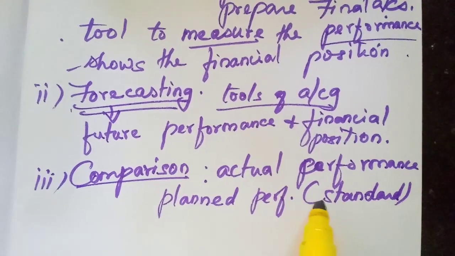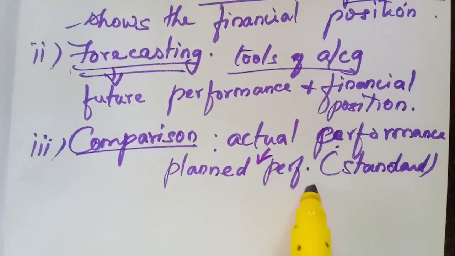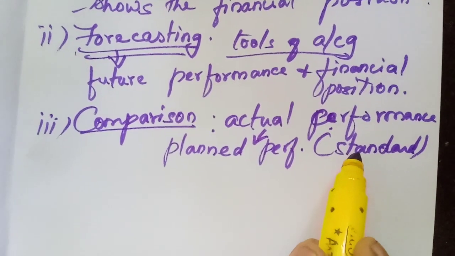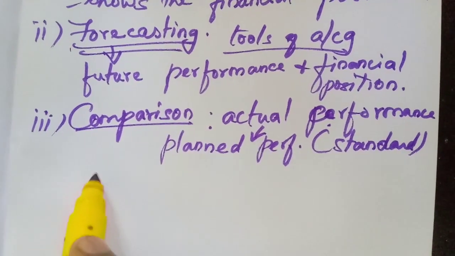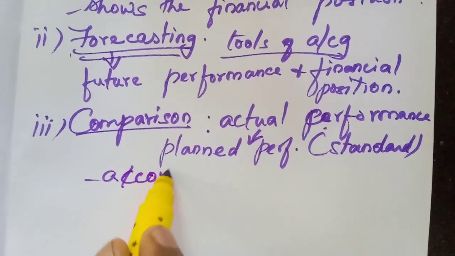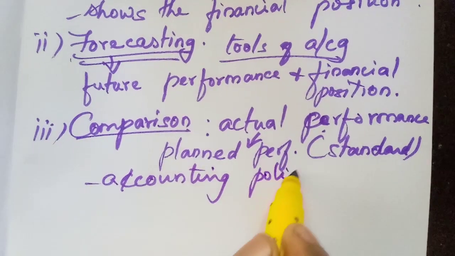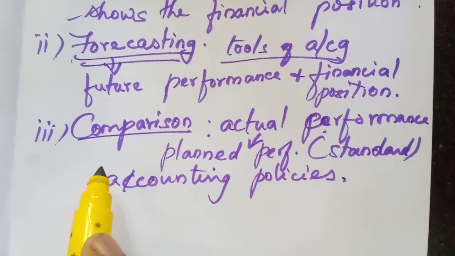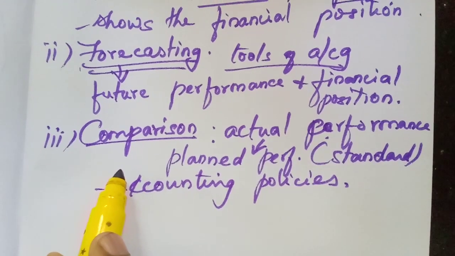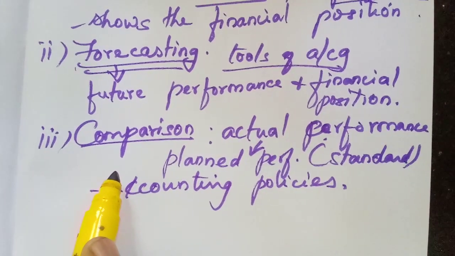So we have to compare the actual performance with the planned performance of the business. We can compare the accounting policies also, which policies we are following. The policies can also be compared.